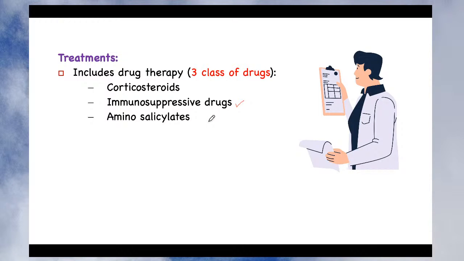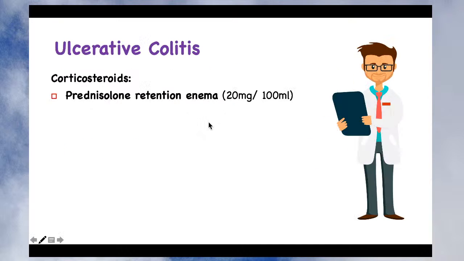So we are using three categories of drug: corticosteroid, immunosuppressive drug, and aminosalicylate. In addition to this, you can also provide a fixed diet to the patient, and so dietary and lifestyle modification is also required to control the clinical condition of IBD, that is inflammatory bowel disease. Now we'll see each category of the drug one by one in detail, because our interest is the pharmacotherapy, that is the treatment with the drug.